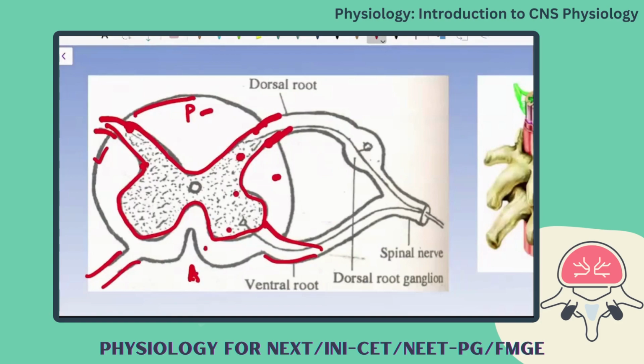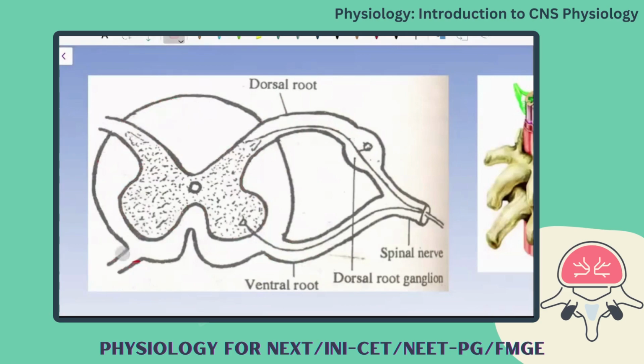This dorsal you will also call as sensory, because the nerves are going to enter through this dorsal root. So you also call it as sensory. Sensory is entering through which root? Dorsal horn.